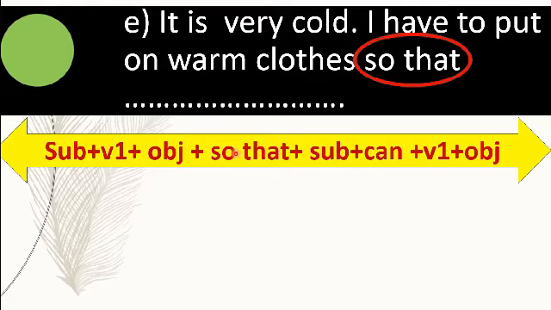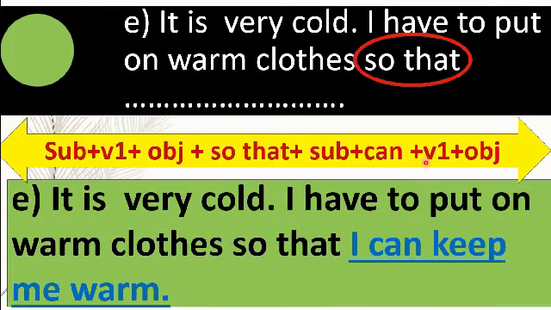Before so that, if you find present form of verb, after so that, for the main clause, you have to write a subject first, then you will write a modal verb can, and after can, of course, there will be the present form of verb. So, dear students, according to the structure, you can complete the sentence in this way. I have to put on warm clothes so that I can keep me warm. So, dear students, here you can see can is followed by the verb to remain present form.